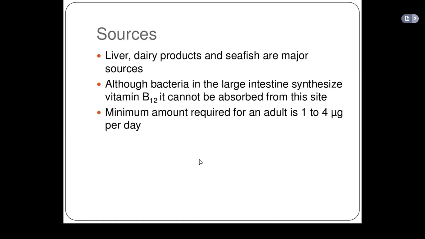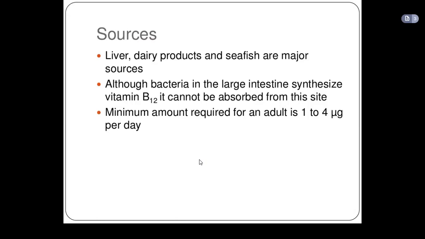Although bacteria in the large intestine synthesize vitamin B12, it cannot be absorbed from this site. The vitamin B12 that the intestinal bacteria synthesize cannot be absorbed from the intestine, and so we need to take in vitamin B12 in our diet.